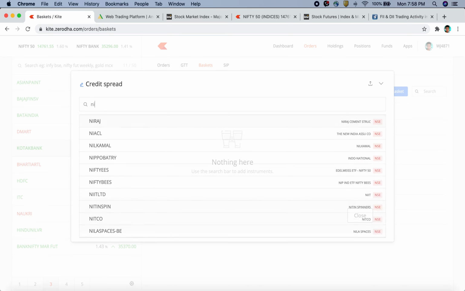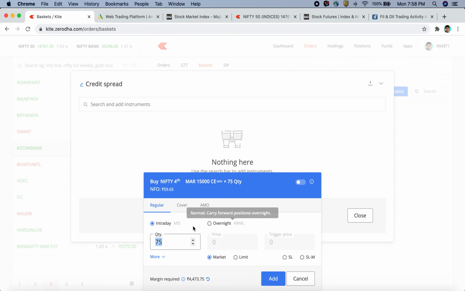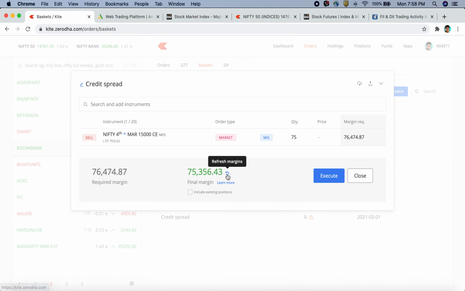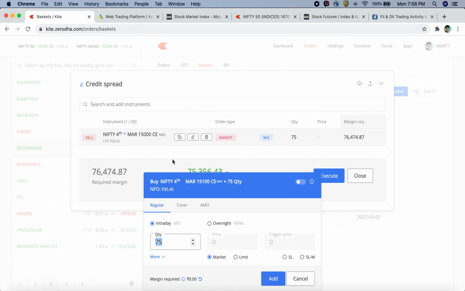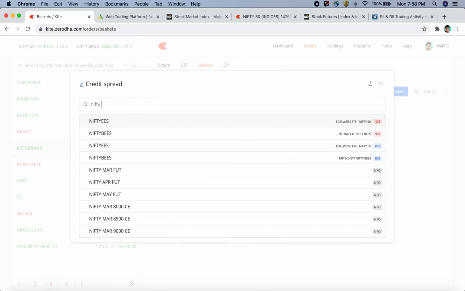If I talk about options, let's say you want to short 15,000 option of Nifty for the current expiry. Let's say I want to short this in intraday. So the naked margin required would be around 76K. And if you hedge it now, let's say with 15,100 call option, that will cost only around 16,000 or roughly 17,000 rupees.